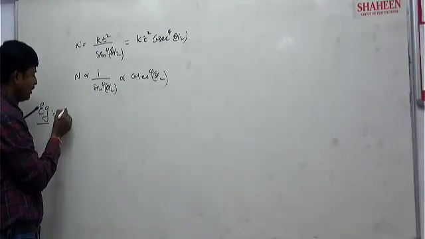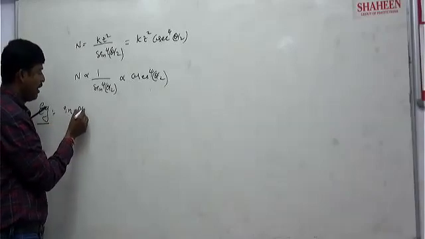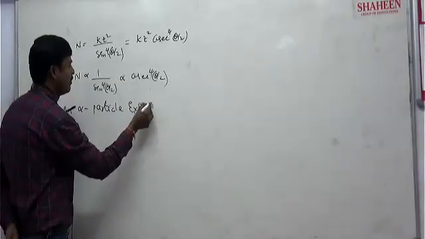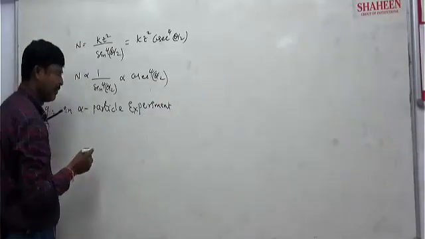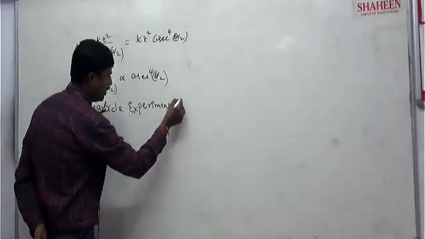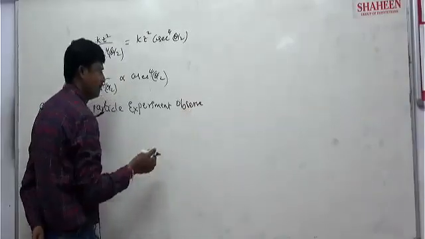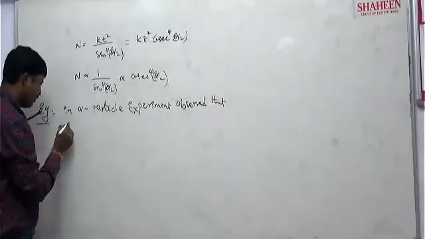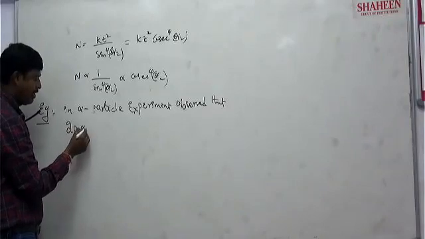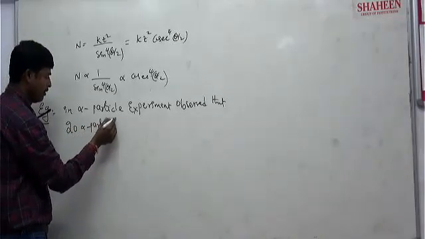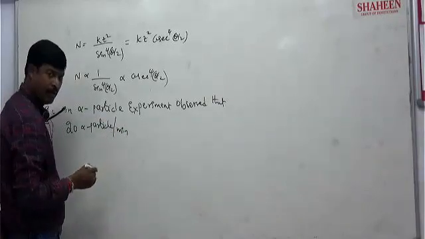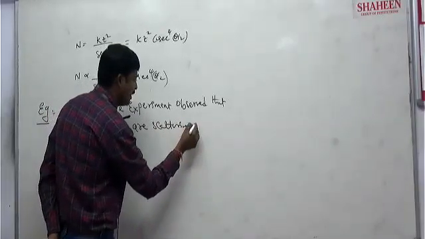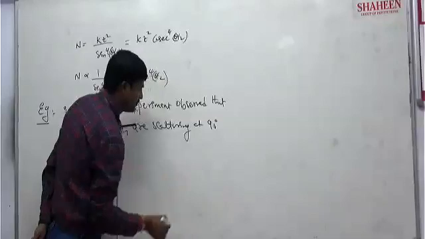In an alpha particle experiment, it is observed that 20 alpha particles per minute are scattering at 90 degree.